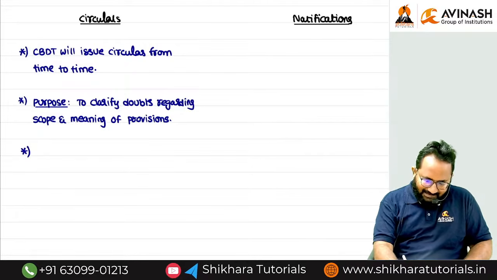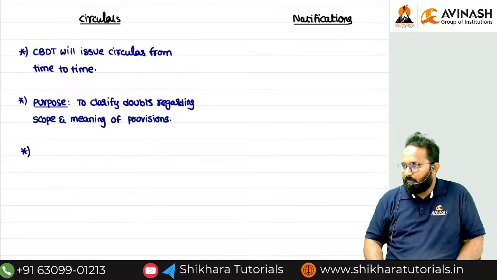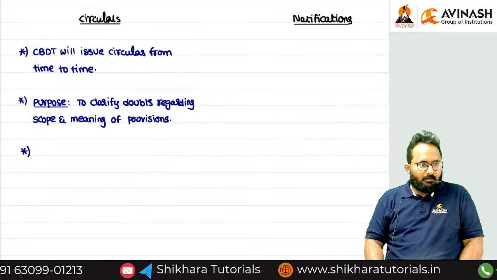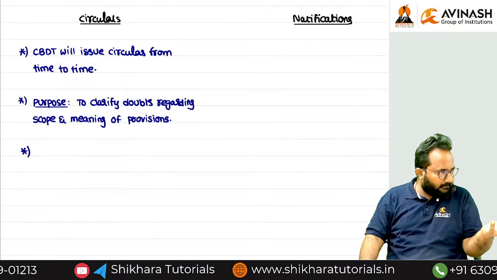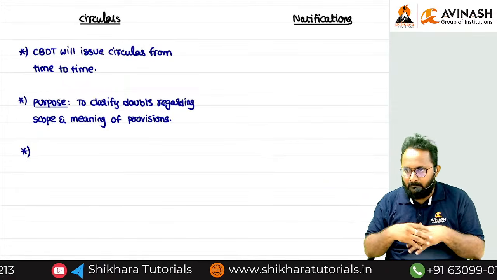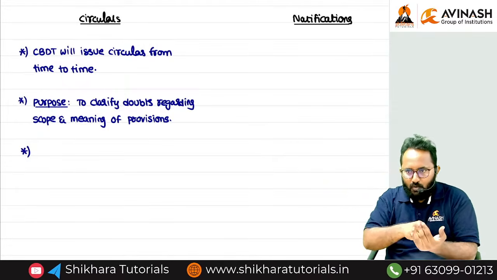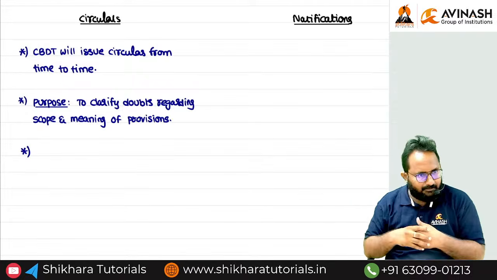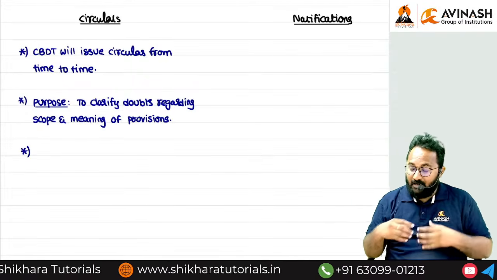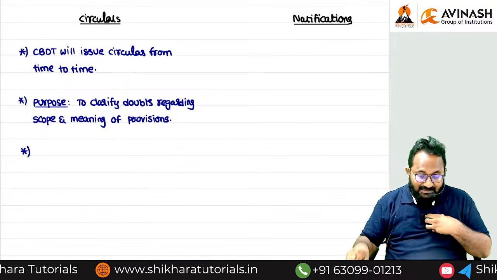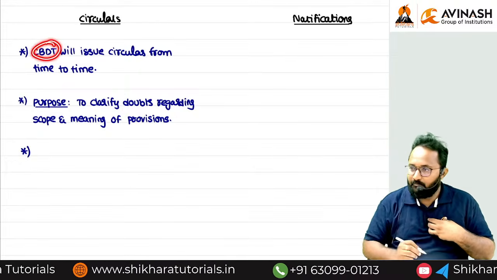If any circular is released by the CBDT, there are two parties in income tax. The first party is the taxpayer, the second party is the department. Who is required to follow these circulars mandatorily? Department. Who is required to follow whatever circulars are released by the CBDT?